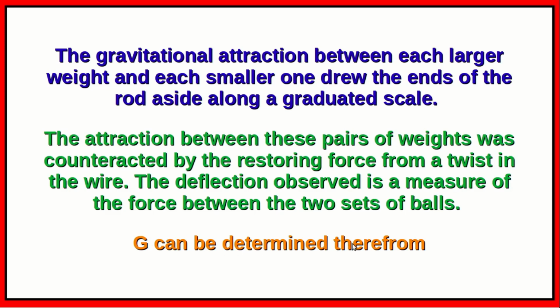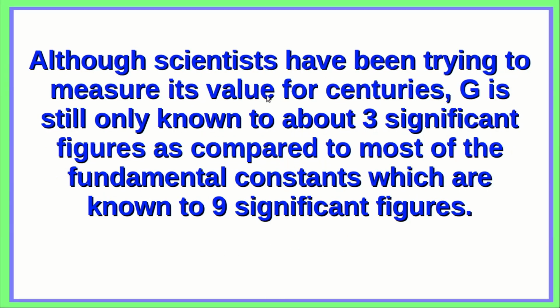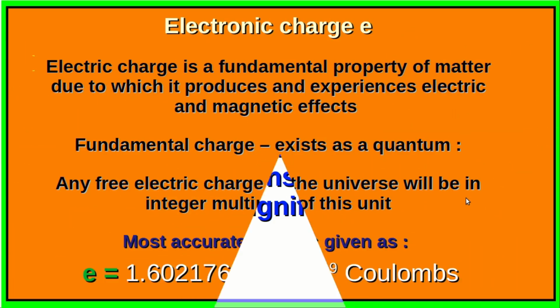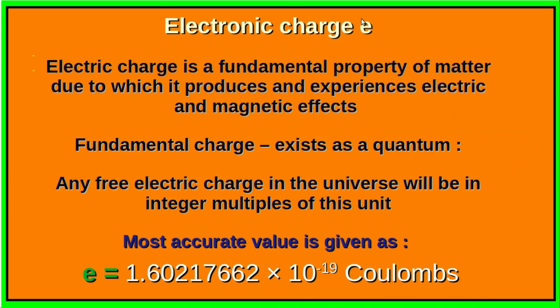Although scientists have been trying to measure its value for centuries, G is still only known to about 3 significant figures, as compared to most of the other fundamental constants, which are known to 9 significant figures. The next fundamental constant is the electronic charge e, which is a fundamental property of matter due to which it produces and experiences electric and magnetic effects.